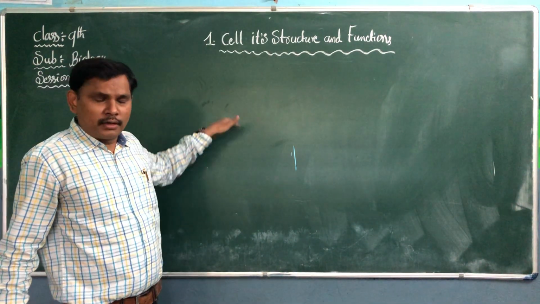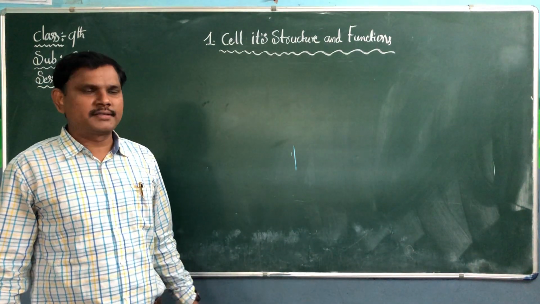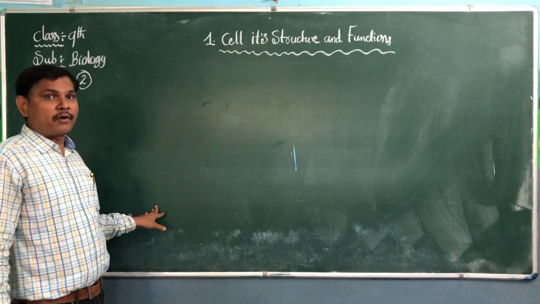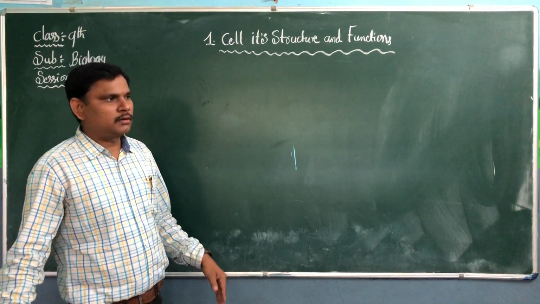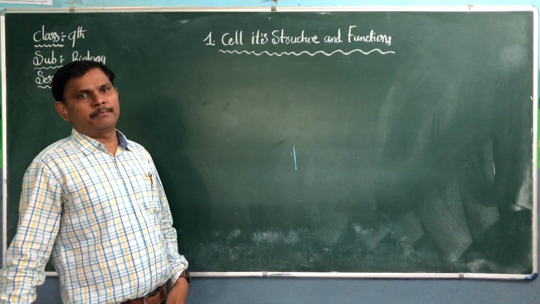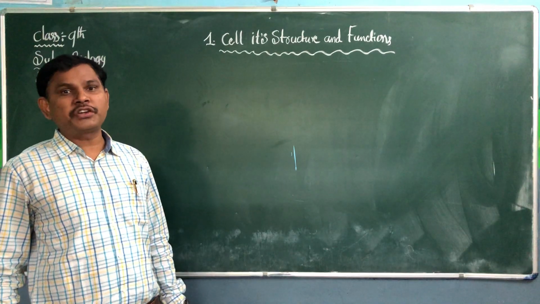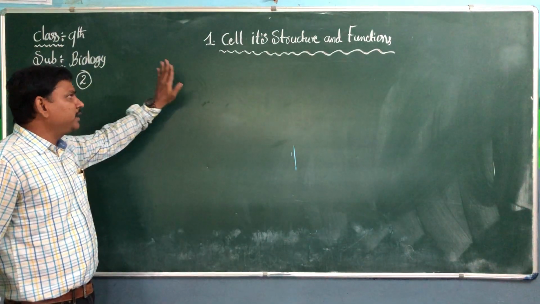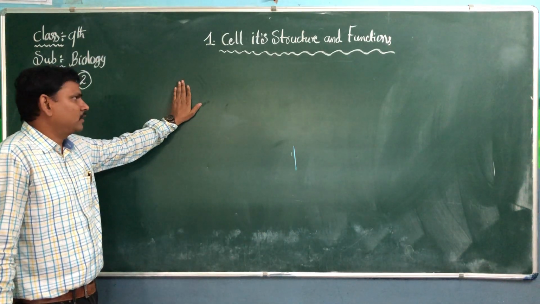Today, in the last class, we discussed the introduction of the ninth class. In ninth class, how many units are there? There are 11 units in biology. What is the first unit name? Cell, its structure and function. We already studied about the cell in 8th class.